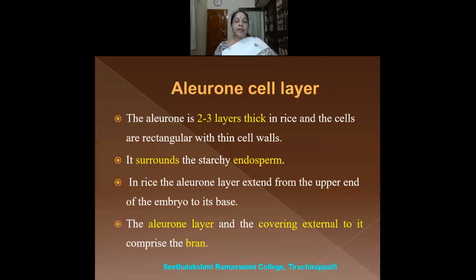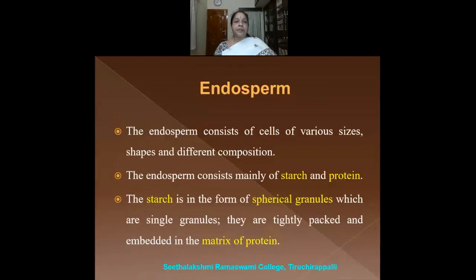This aleurone layer surrounds the starchy endosperm. In rice, the aleurone layer extends from the upper end of the embryo to its base. The aleurone layer and the covering external to it comprise the bran.